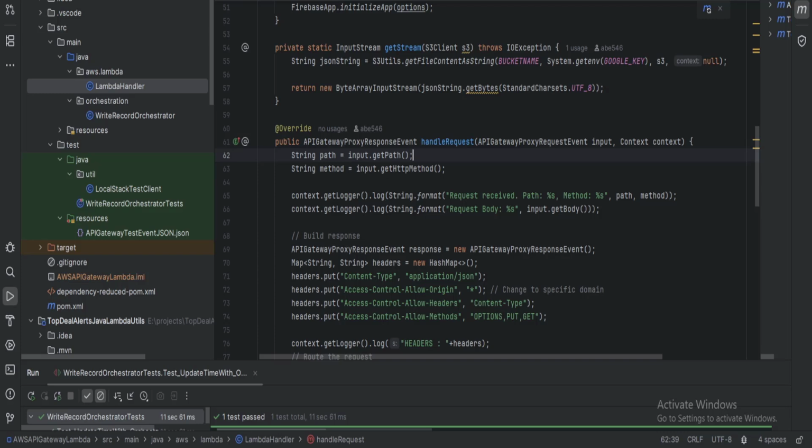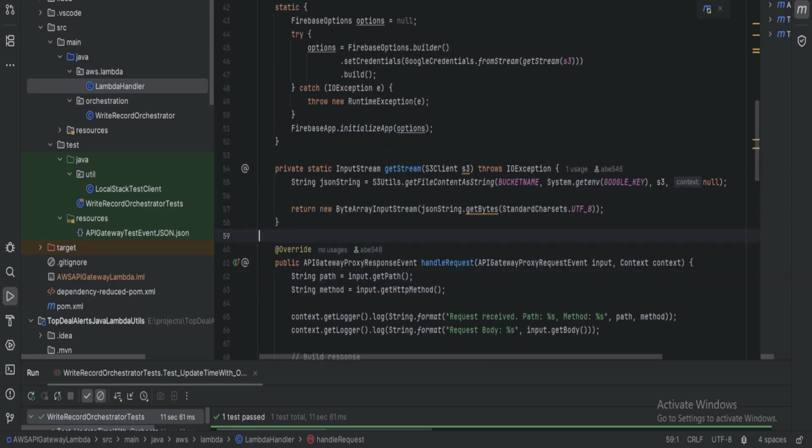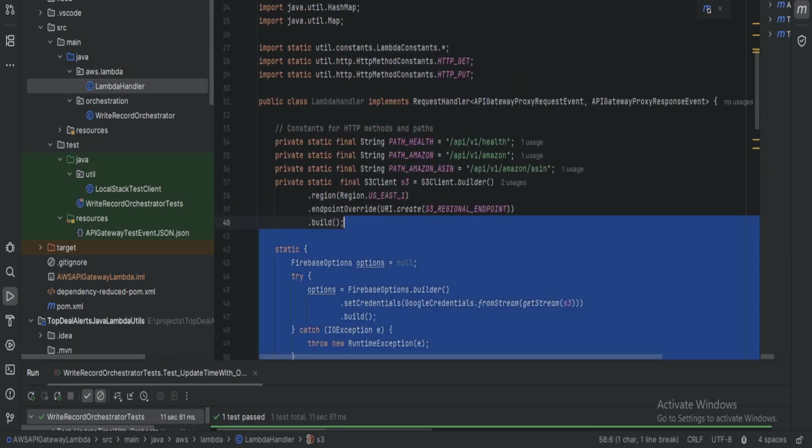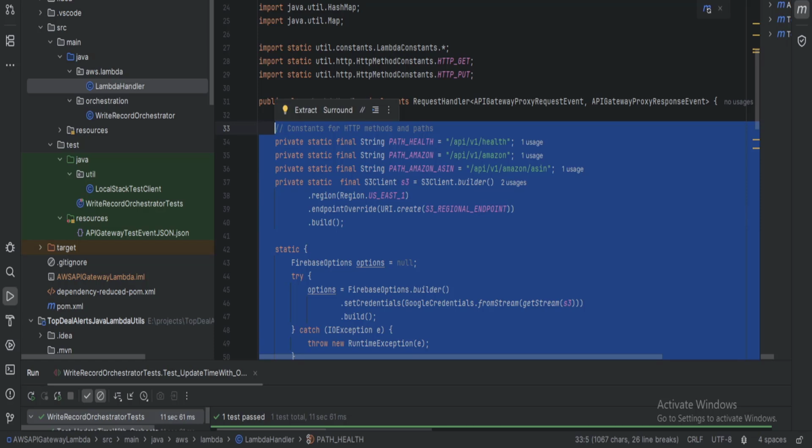That's not the case. It is literally anything that is before this method that will get created and will stay in that init state and can be promoted and enhanced by cold start or snap start.